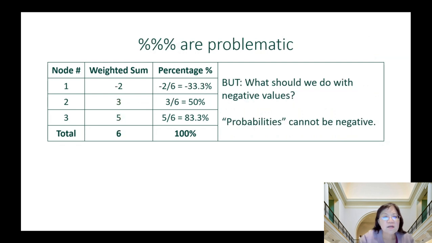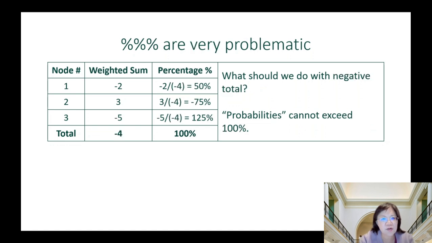Not so fast. The challenge is that weighted sums don't have to be positive. Sometimes they're negative. Here we have a -2. 3 and 5, they add up to 6. And if you try to convert them into percentages by dividing by the total, then you start to see some bizarre numbers. Here we have a negative percentage, and probabilities have to be positive between 0 and 1. So this number cannot be a probability.